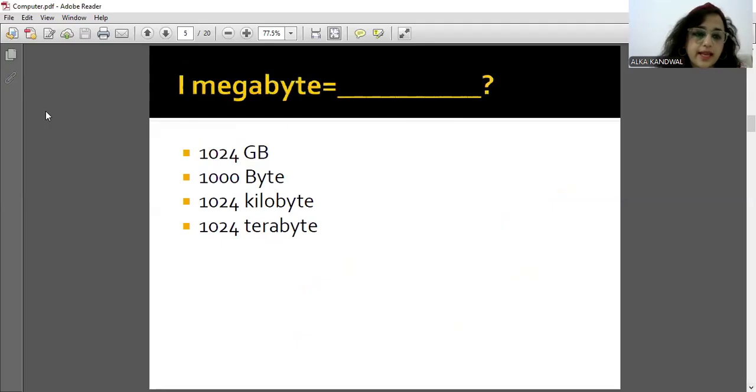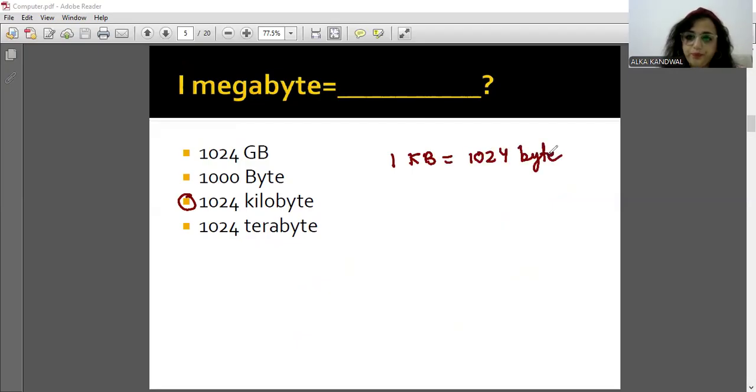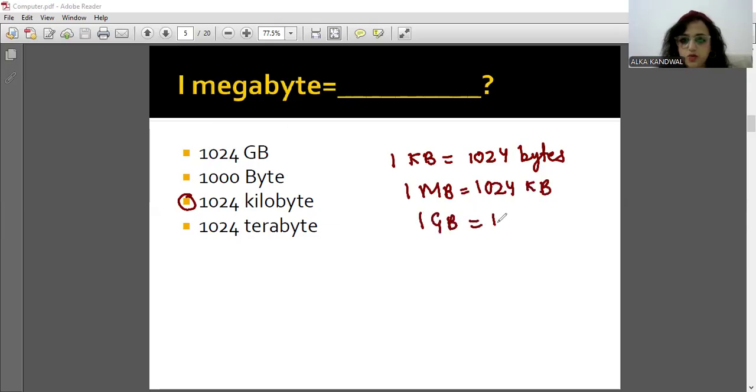1 megabyte, again that is an important question. 1 megabyte is equal to 1024 kilobytes. Is it fine? So you need to just note 1 kilobyte is equal to 1024 bytes हो जाता है, ठीक है, किलोबाइट के 1 मेगाबाइट, 1 मेगाबाइट क्या हो जाएगा 1024 किलोबाइट, 1 गीगाबाइट क्या हो जाएगा 1024 MB. So just remember how they are related, फिर गीगाबाइट के बाद टेराबाइट आ जाएगा, 1 टेराबाइट इज इक्वल टू 1024 GB.